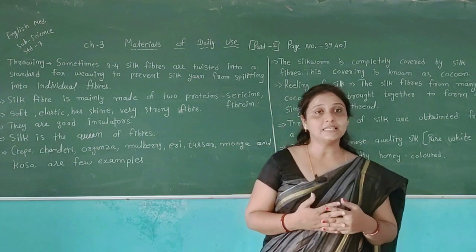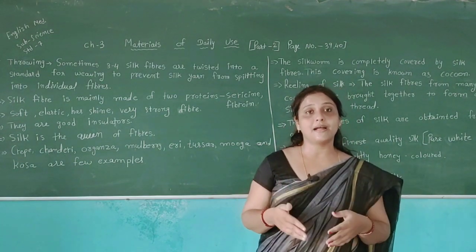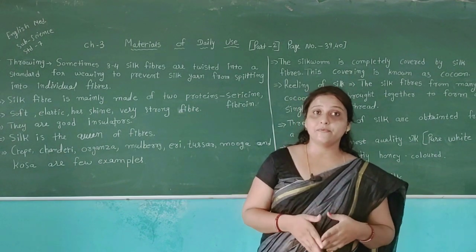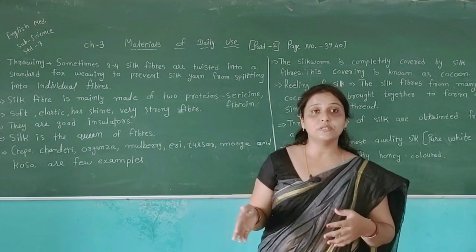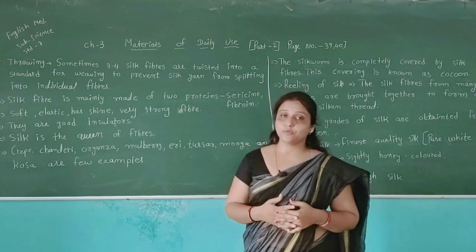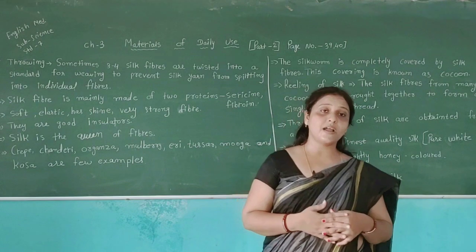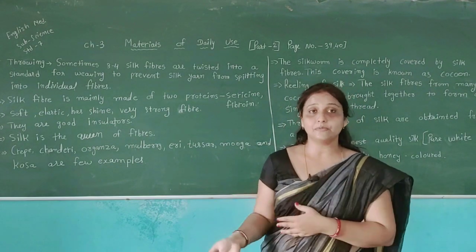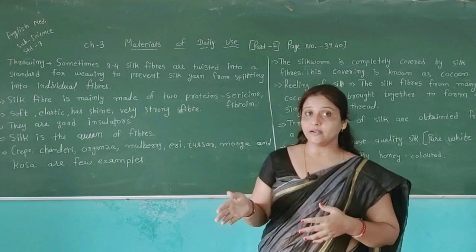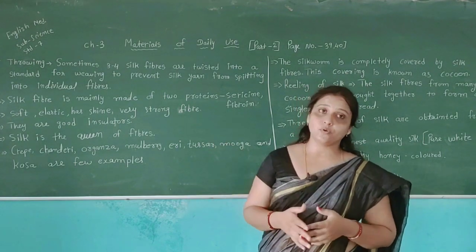We have three types of fiber: animal fiber, plant fiber, and synthetic fiber. Synthetic fiber means man-made fiber which is produced in companies. So we get three types of fibers, and using these fibers we can make different types of clothes for us, which protect us from many types of problems.